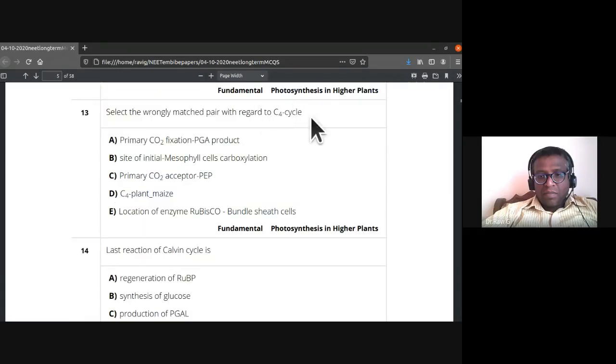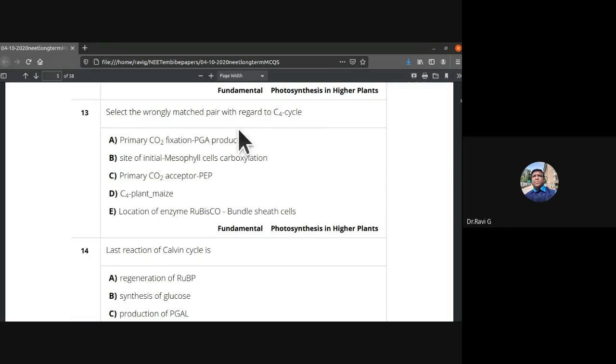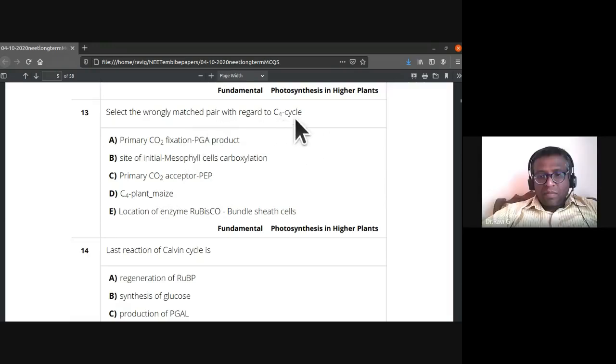Select the wrongly matched pair with regard to C4 cycle. Primary carbon dioxide fixation is PGA product. Site of initial carboxylation is mesophyll cells. Primary carbon dioxide acceptor is PEP. C4 plant is maize. So which is the wrongly matched pair with regard to C4 cycle?